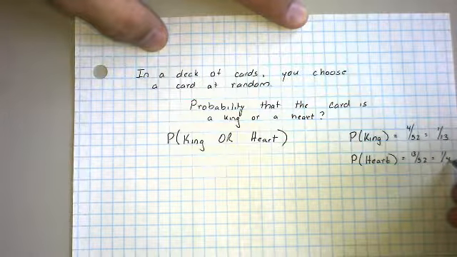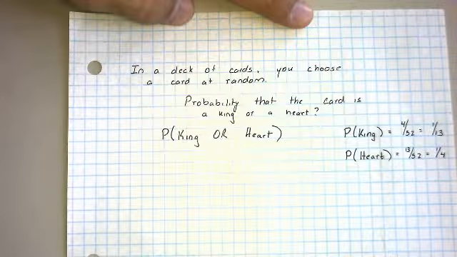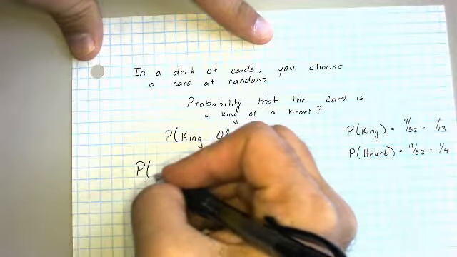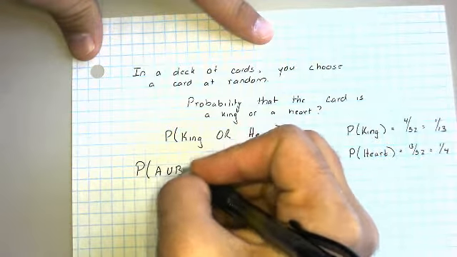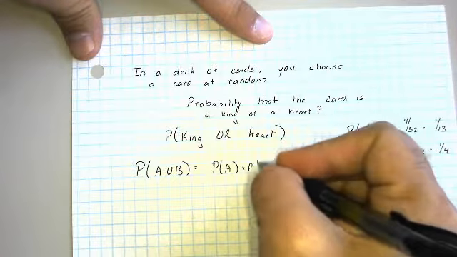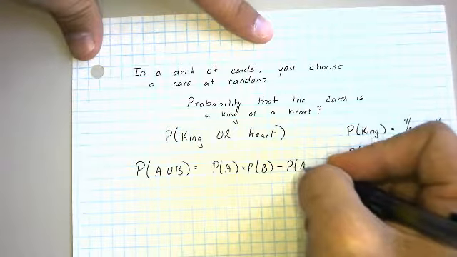However, as is always true with the union of events, we need to look at the potential of overlap. Are there any events which are counted twice? And if there are, then we need to subtract them out.